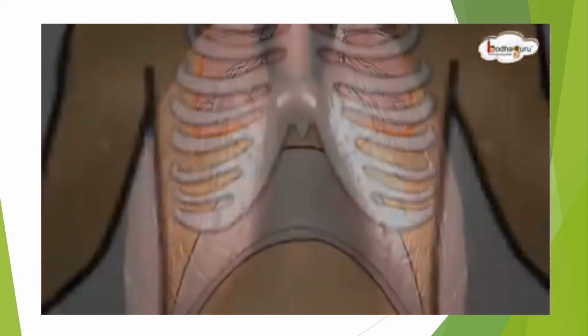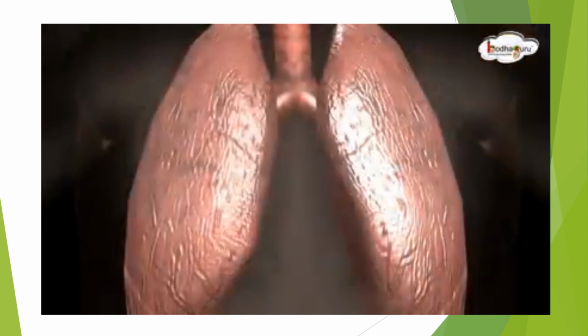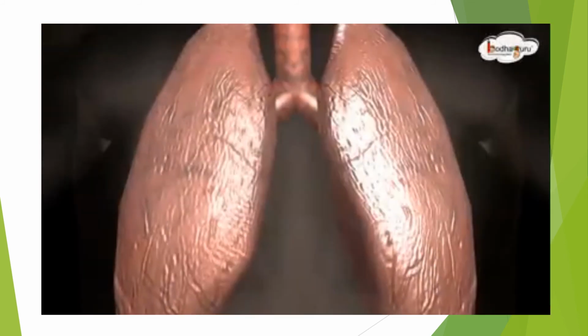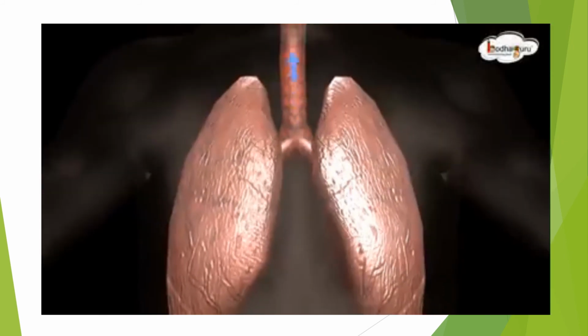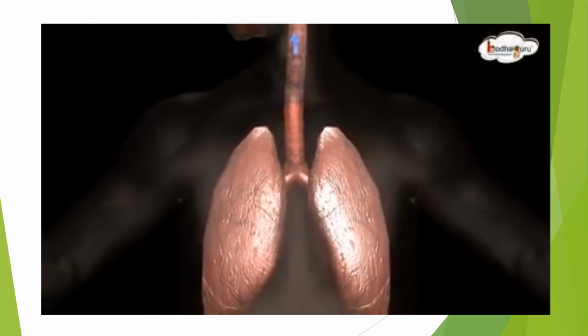The volume of the thoracic cavity decreases. The pressure of the air inside the lungs increases. As a result, air is forced out of the lungs through the nostrils.